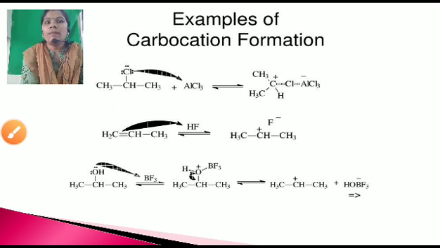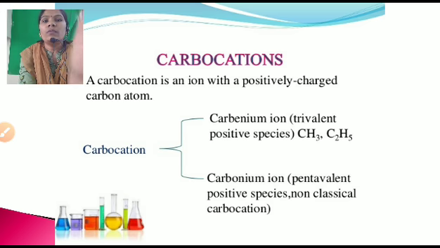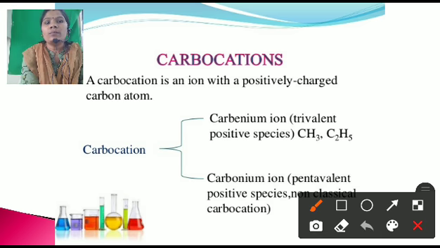Simply, what is the carbocation? Any carbon having a positive charge is called a carbocation. Here this carbocation, which is a positively charged carbon, is divided into two types. First, that is the trivalent positive species, or this is called a carbenium ion. For example, CH3 plus, C2H5 plus, these are the carbocations, and the carbonium ion, these are the pentavalent positive species. There are two types of carbocation. The first, that is a carbonium ion.